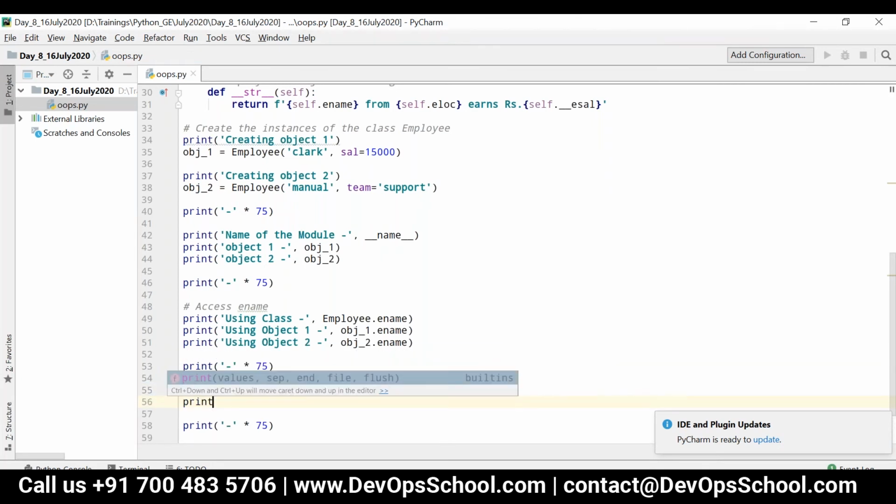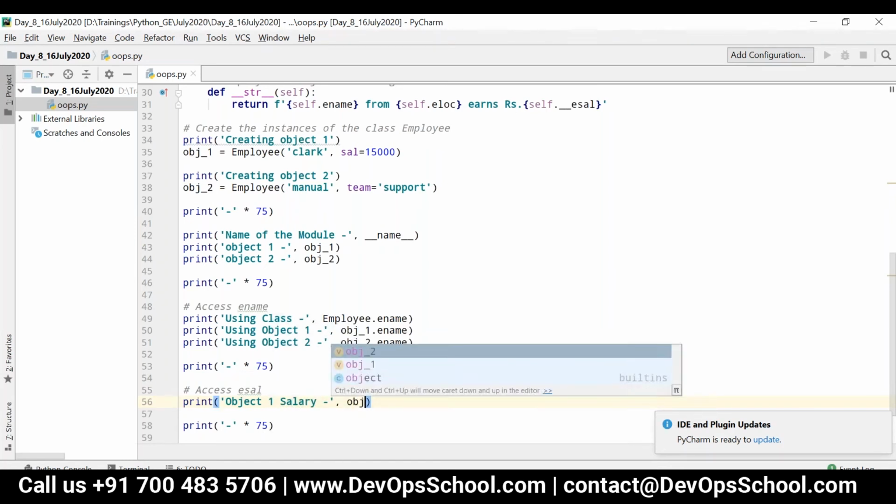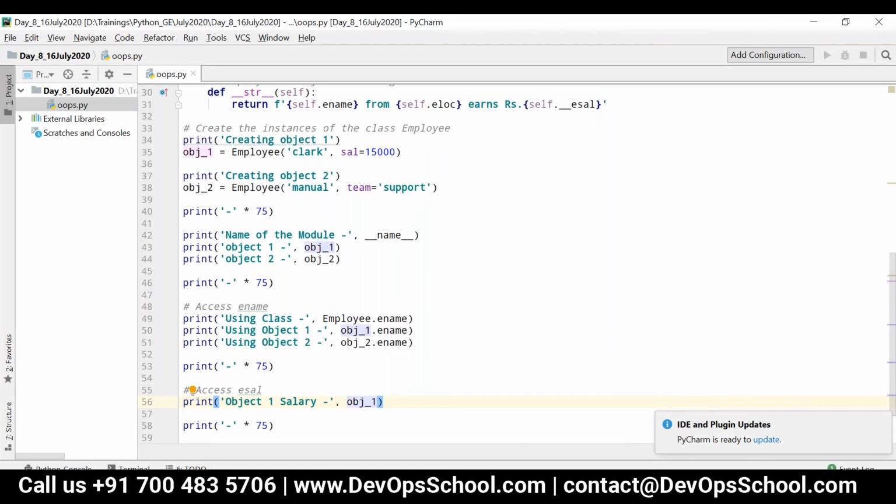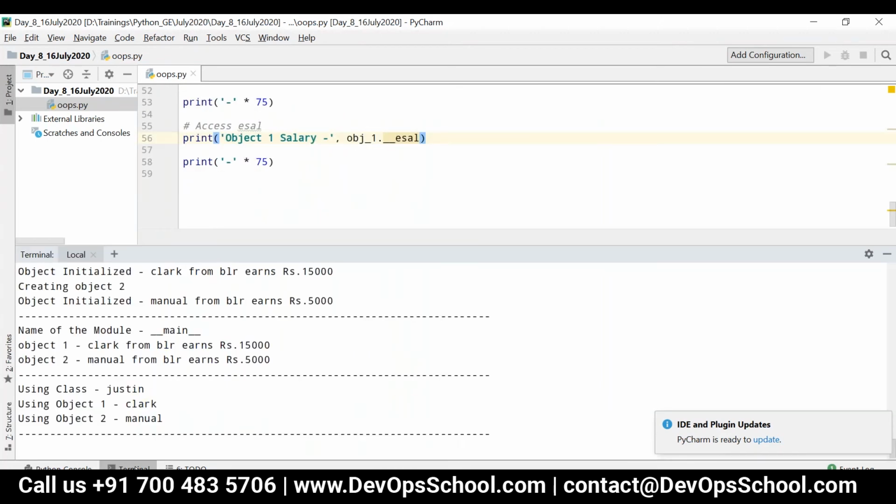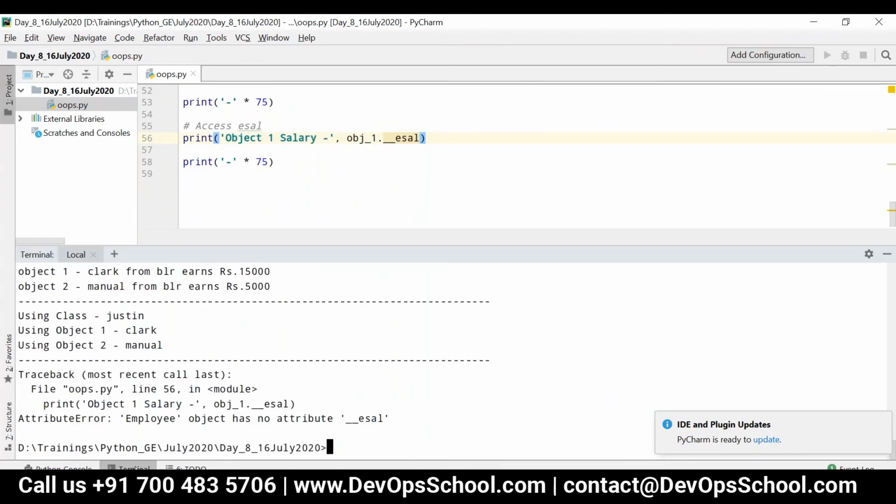So let me just say object 1 salary, let me give obj1.__esal. So now what will happen in this? Let's see the output. You can see the error saying line 56, employee object has no attribute __esal.